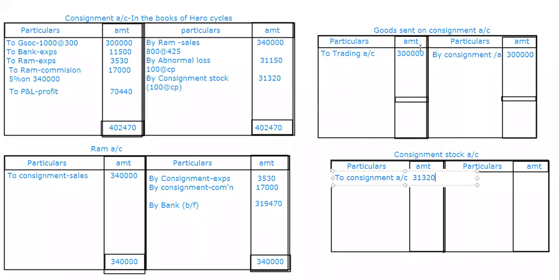Trading account 3 lakhs we are going to take. And here we write, by balance carried down 31,320. And here, to balance brought down 31,320, like this. Is this clear?